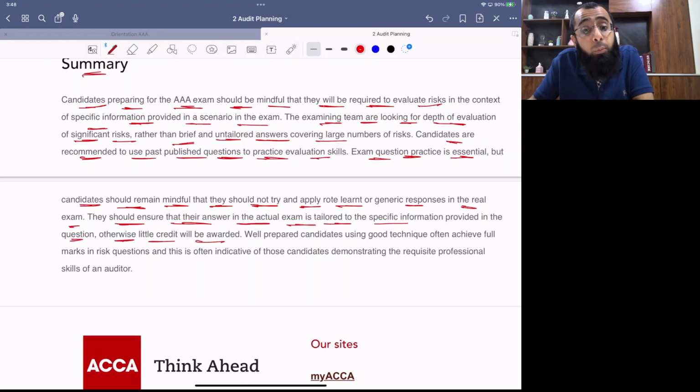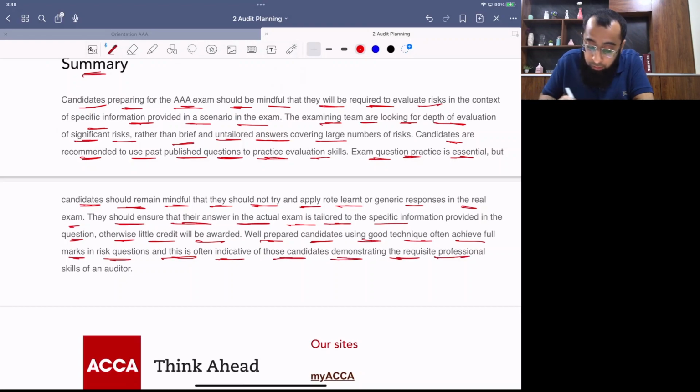Otherwise, little credit will be awarded. Well prepared candidates using good technique often achieve full marks in risk questions, and this is often indicative of those candidates demonstrating the required professional skill of an auditor. So if you look at this article, it didn't include anything new, but it gave us good examples of what the examiner is expecting from us in the examination.